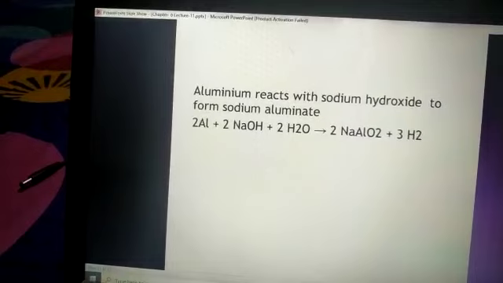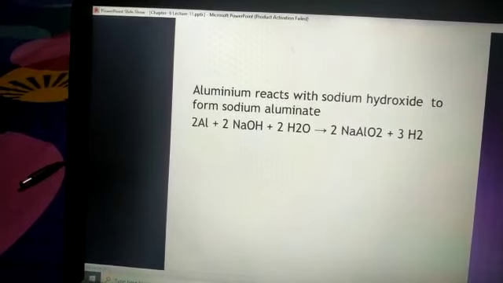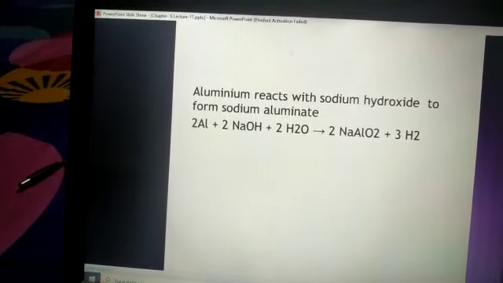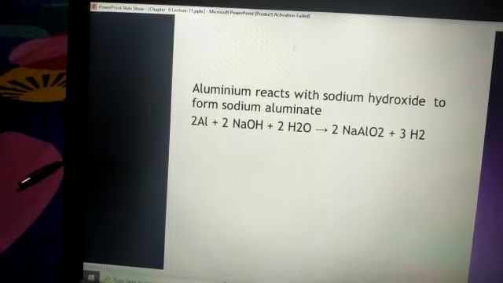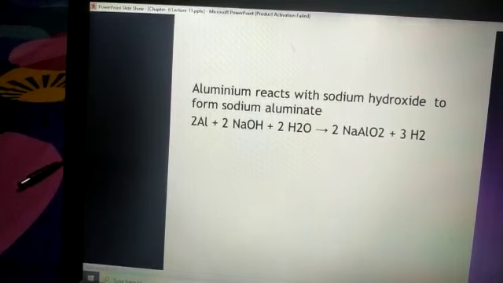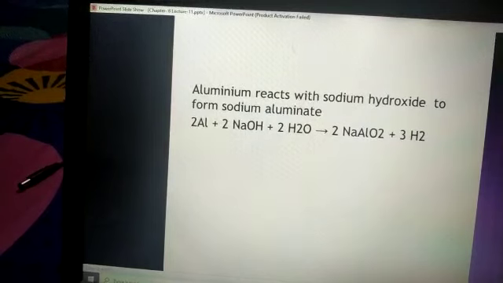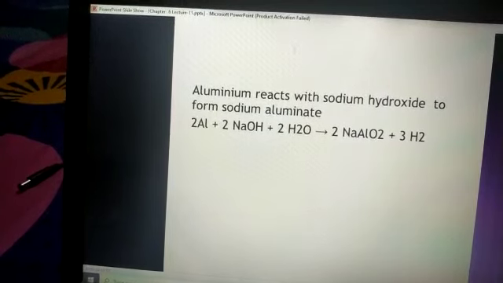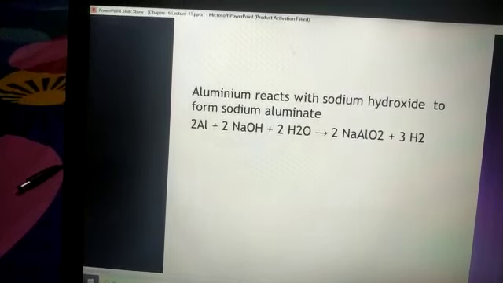First of all, let me tell you one thing. Whenever we are performing any type of chemical reaction in the laboratory, especially new reactions, we have to study them theoretically first, so that we understand how much material we need to take to perform that reaction.